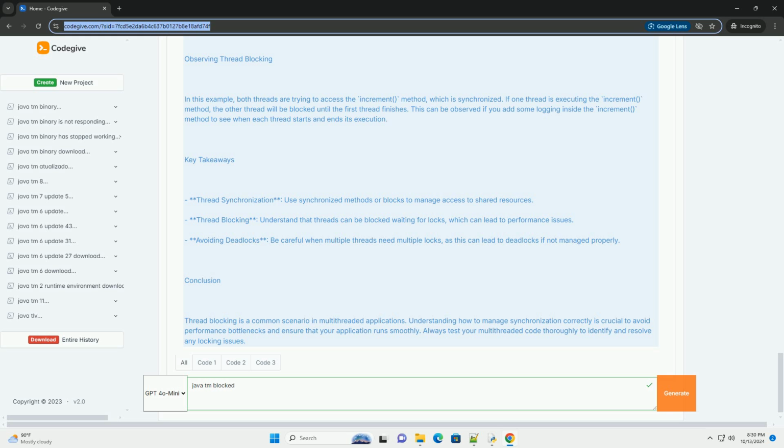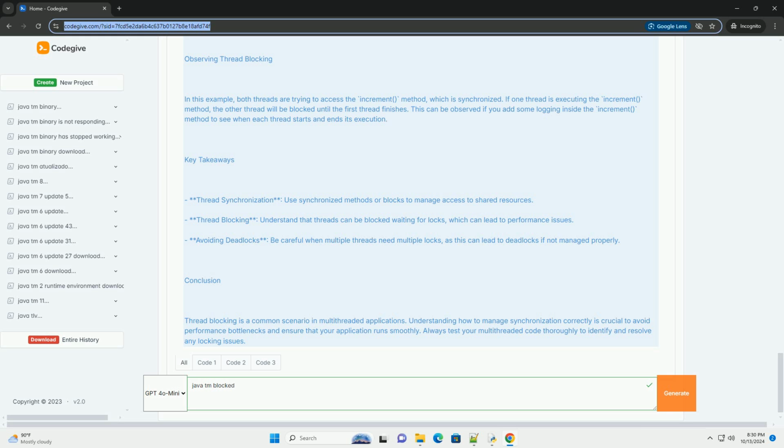Code example. Let's illustrate this with a simple example where two threads attempt to increment a shared counter variable using synchronized methods. We will intentionally create a situation where one thread blocks another.